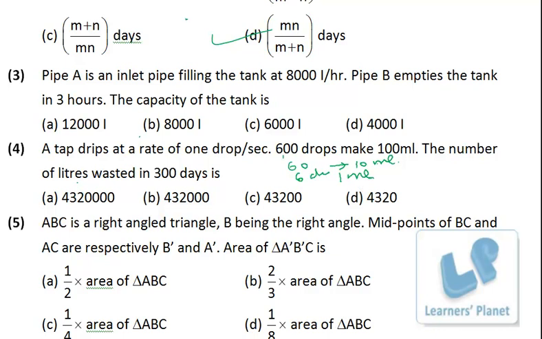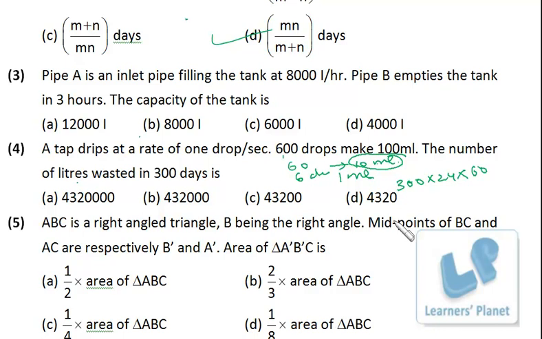Since 1 drop is wasted per second, 60 drops will be wasted in 60 seconds, that is 60 drops in 1 minute. Now 60 drops is actually 10 ml, so 10 ml water is wasted in 1 minute. So we can calculate the total number of minutes in 300 days. So 300 days, 24 hours, and per hour 60 minutes, right?